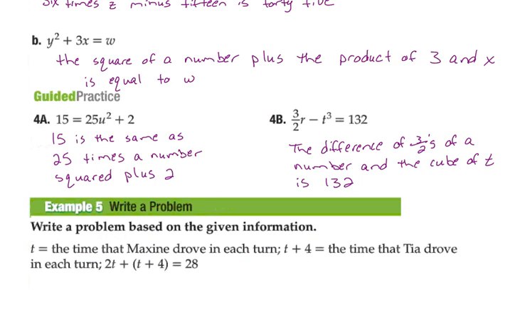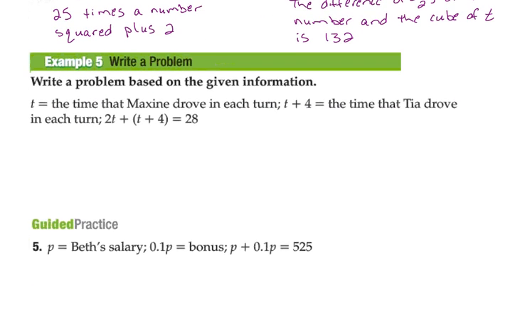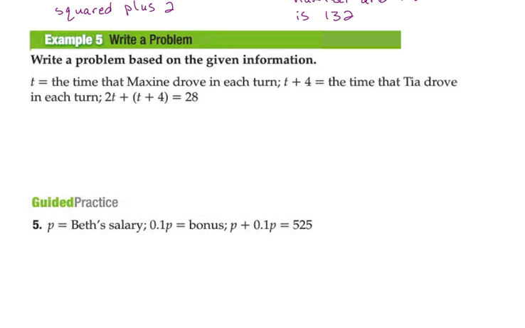All right, one last little example here. This is one of my favorites because this is when the students become the teacher. It says we're actually supposed to write a problem based off of this. So in the situation, t is the time that Maxine drove in each turn. T plus 4 is the time that Tia drove in each turn. And we are supposed to look at this. It says 2t plus t plus 4 equals 28. And again, the student turns into the teacher. I always tell them that this is what you want your students to write.